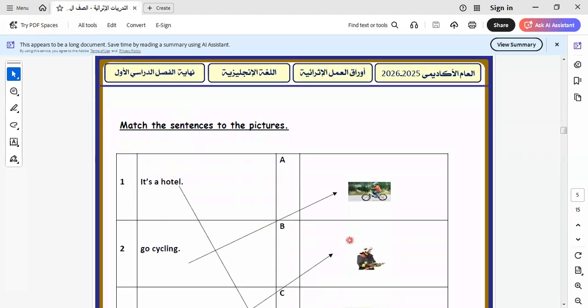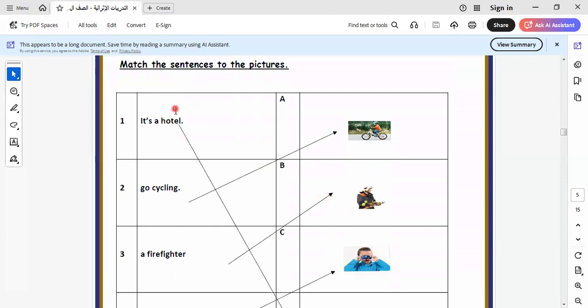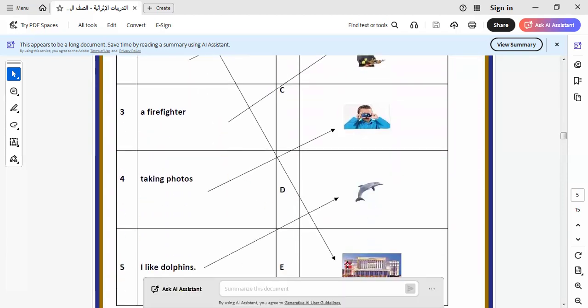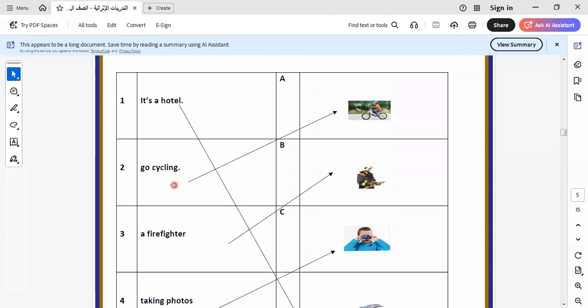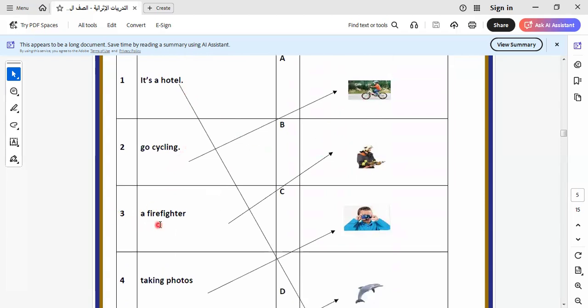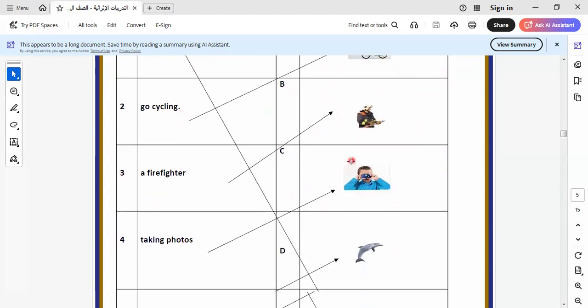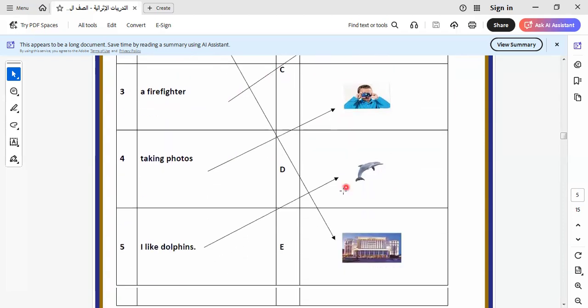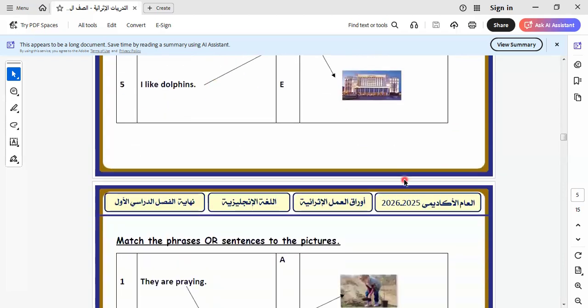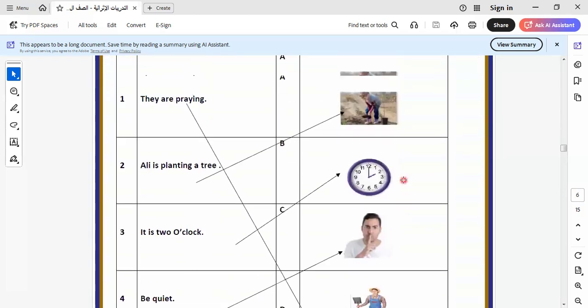Let's go to answer the rest of the questions. Here we have: it's a hotel. Which one is it? It's a hotel. This one by this one. Go cycling. This is go cycling. Firefighter. This is firefighter. Taking photo. This is taking photo. I like dolphins. This is dolphins. Let's go to another one.